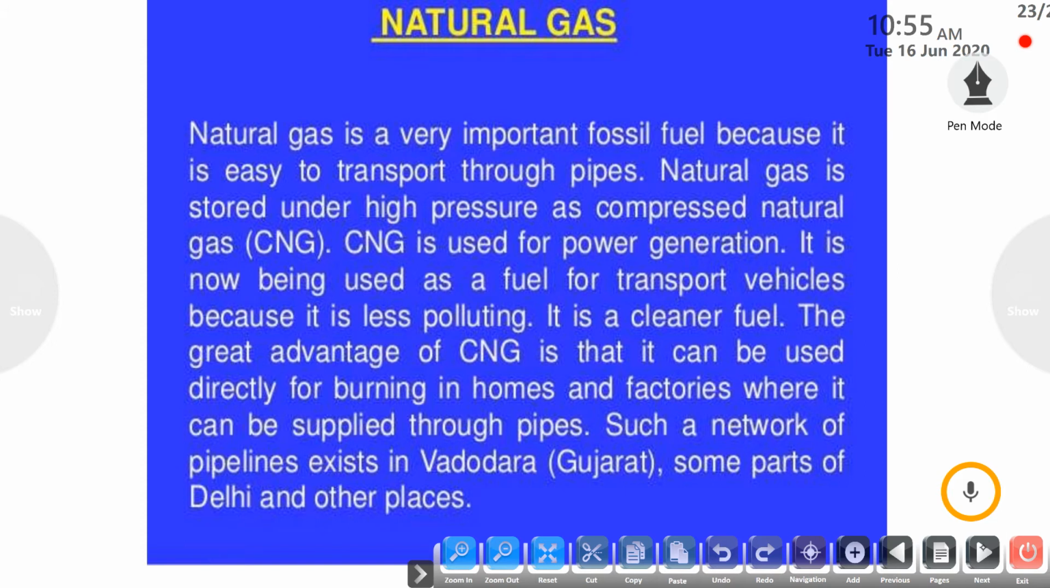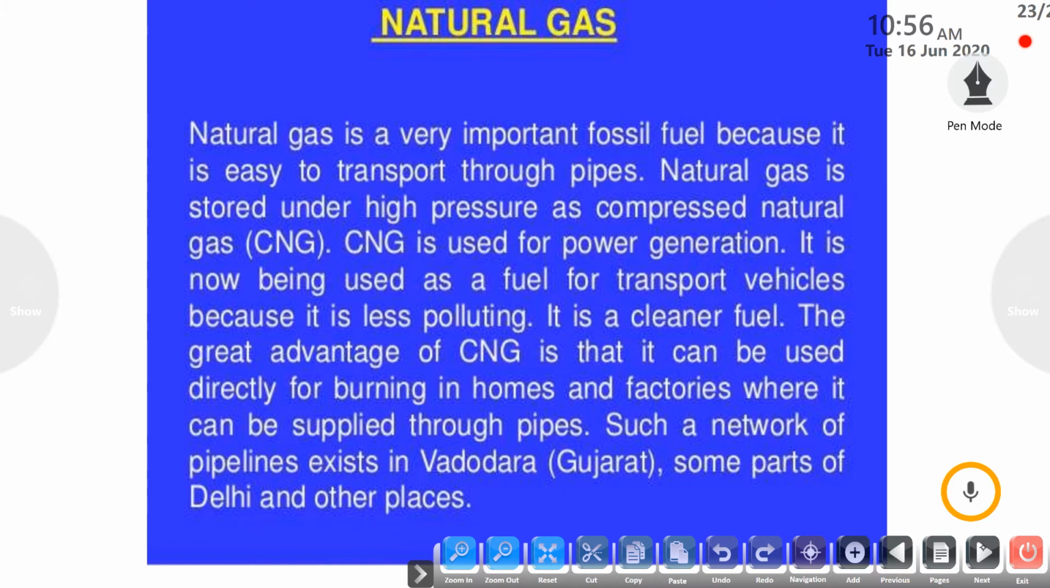Next is natural gas. Natural gas is a very important fossil fuel. It is very important in our daily life because it is easy to transport. We can easily transport it through pipes, and it is very easy to carry, easy to manage, and convenient. So we can use it as CNG, and we can use it for power generation in the factories. But natural gas is stored under high pressure.